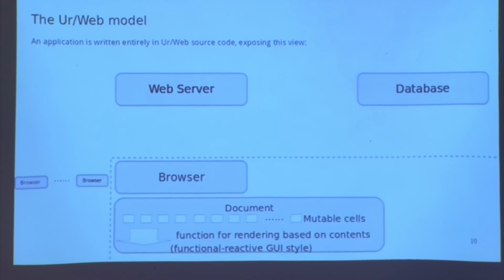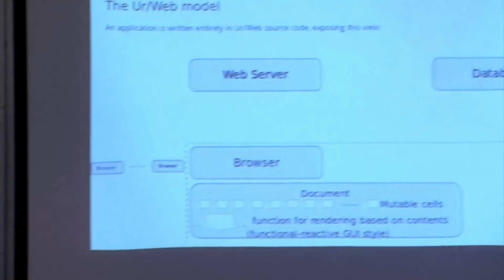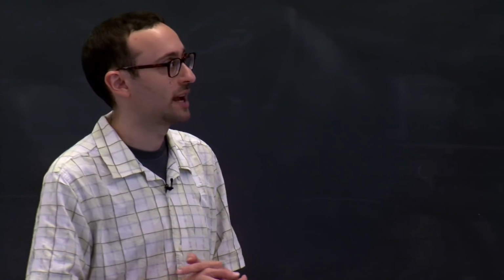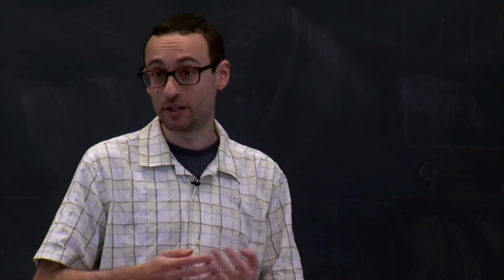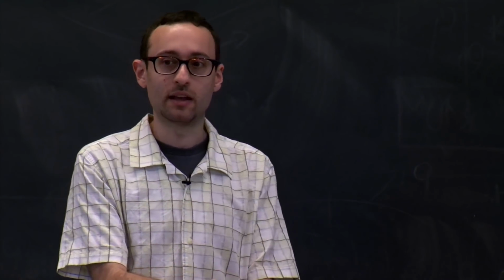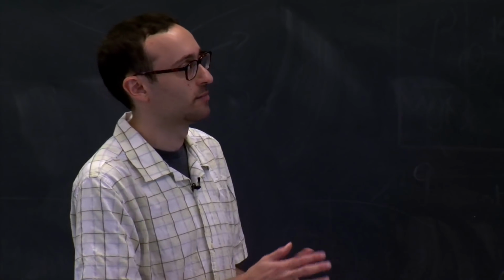But the basic idea is the document is described in terms of a set of mutable cells, which are sort of the data the page depends on. And the page itself is something different, described as a function that takes as inputs the values of those cells and then computes a page. And then the runtime system of the language watches changes to those mutable cells. And when they do change, it automatically computes the consequences for the displayed page and efficiently updates just the parts of the page that have changed based on those cells.